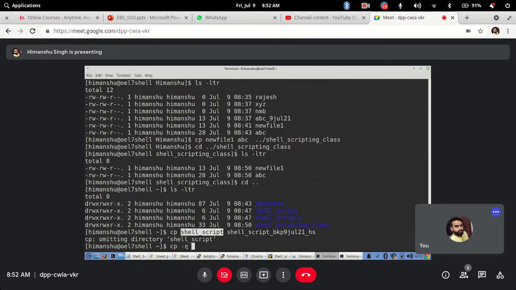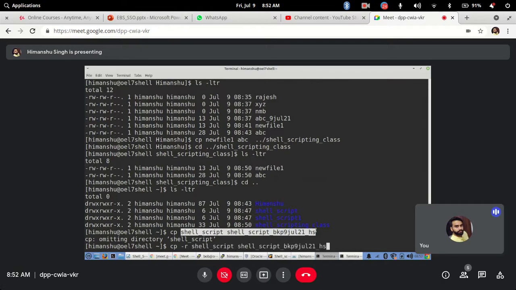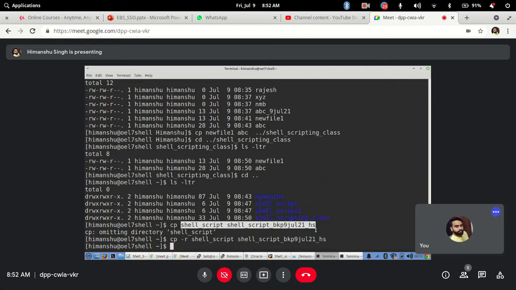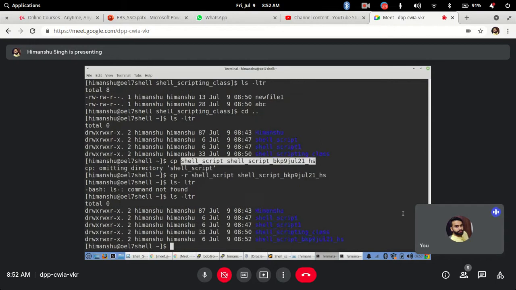That's why cp -r has to be used before you can copy a directory. Hit enter. See, now it is copied and a new directory is created with all the contents. Whatever content was inside this directory will also be copied here.